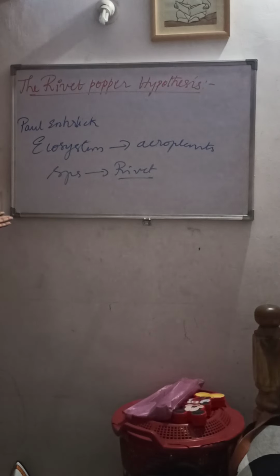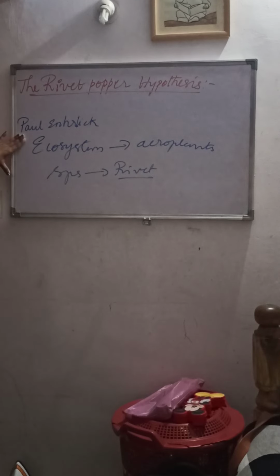So as I told, rivet means what? It is a part of the aeroplane. See, such a beautiful hypothesis was put across by whom? Who had put across this Rivet Popper hypothesis? A scientist called Paul Ehrlich. So which is called as what? The Rivet Popper hypothesis.